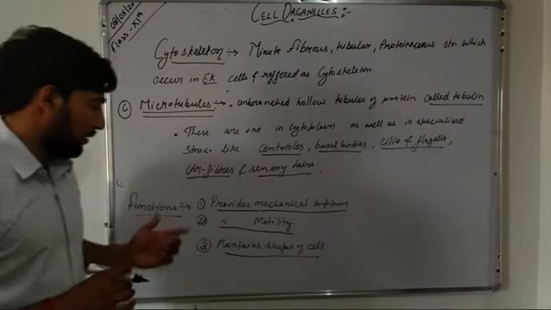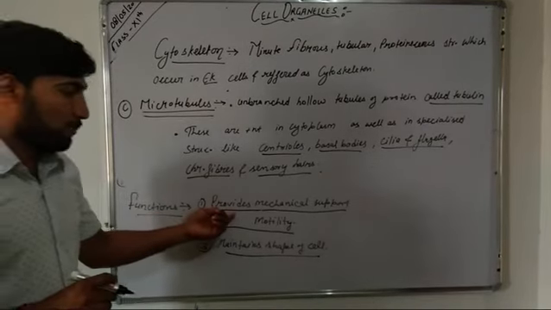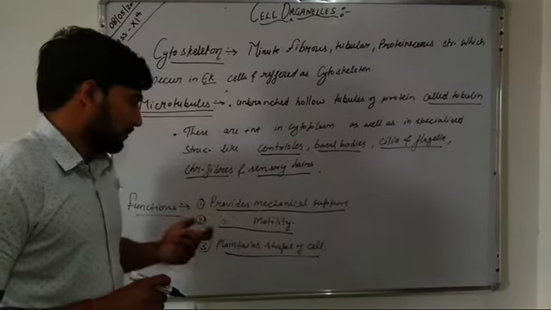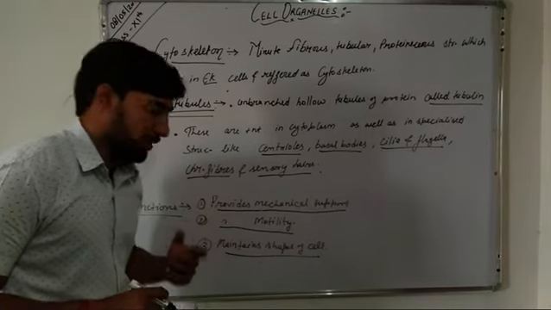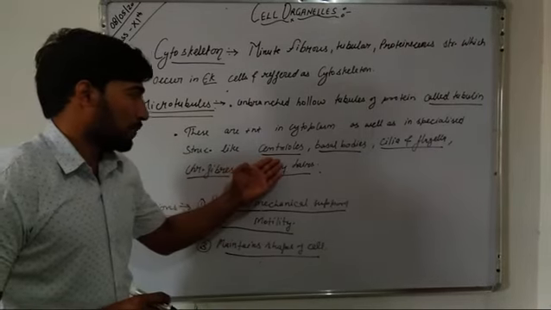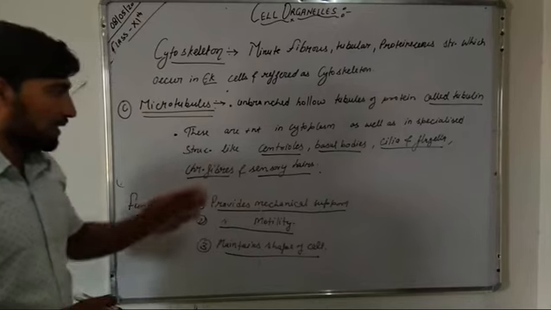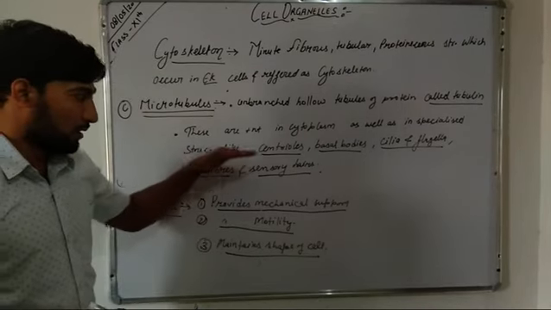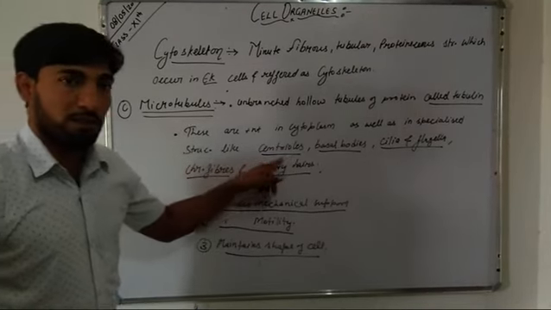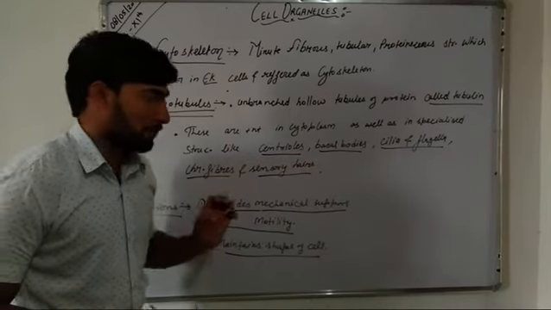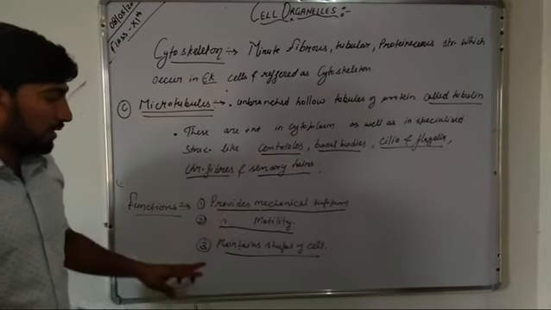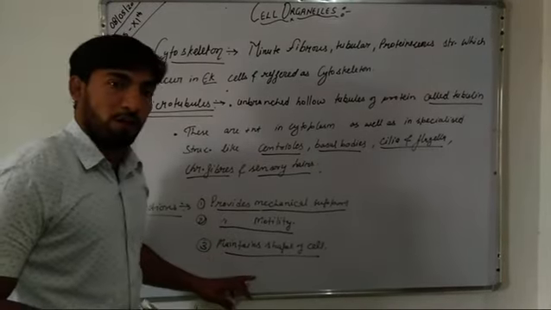So the functions of the cytoskeleton include providing mechanical support to the cell, and being responsible for the motility of the cell or of specialized structures present in the cell, such as centrioles and basal bodies. The cytoskeleton provides motility to all these cellular structures, and it maintains the shape of a cell.